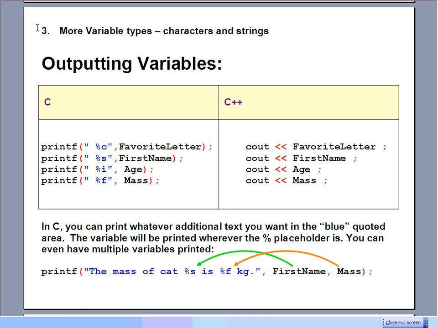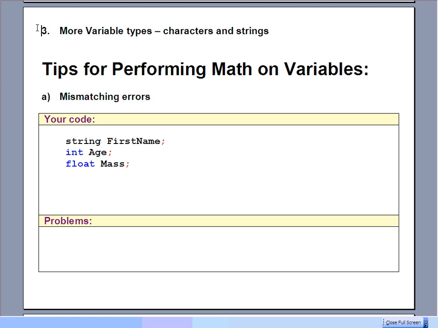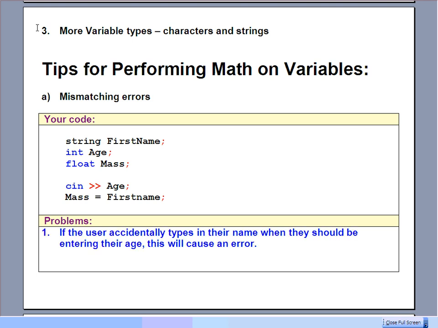That is absolutely acceptable. Finally here, just a few little tips with how you can be doing some math and just handling various variables inside your program. First of all, just a couple of things that can go wrong on you, just some mismatching errors. I've got some code here that might be in your program. Maybe this is C++, and you've declared a string. It's going to be somebody's name, and then an integer for their age, and then a float for mass. And these two commands here may or may not cause you problems. Well, the cin command may cause you problems, but the last line will cause you problems for sure.